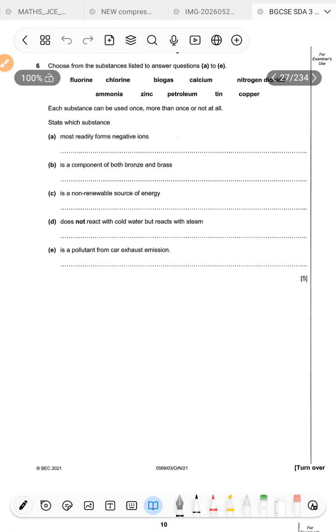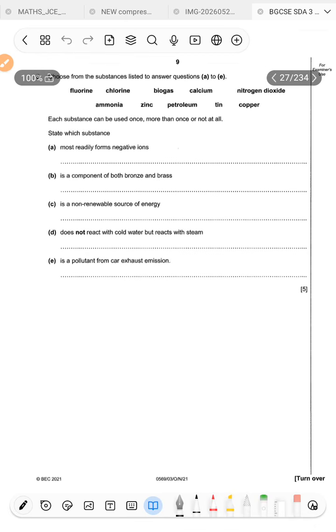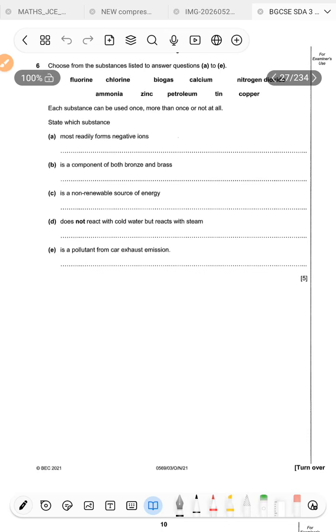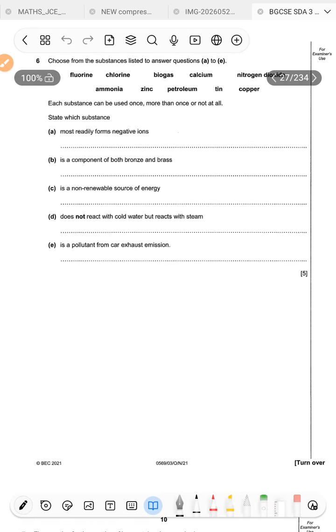In today's discussion we're just going to break down these questions on a chemistry paper that was written in 2022. This is the SDA or double science paper, which is similar to core for IG or BG triple. So you can still use this material to revise for your core part, so that you get your basics together. All right. So the first question says, choose from the substances listed to answer questions A to E.